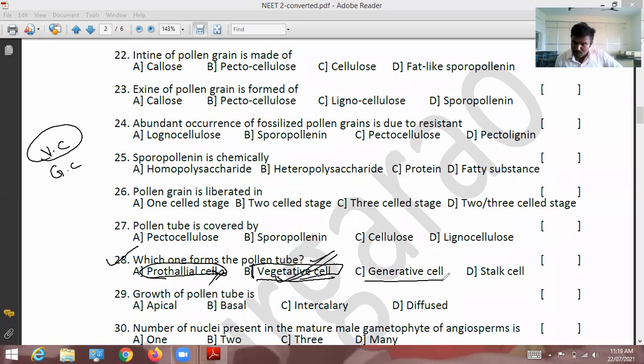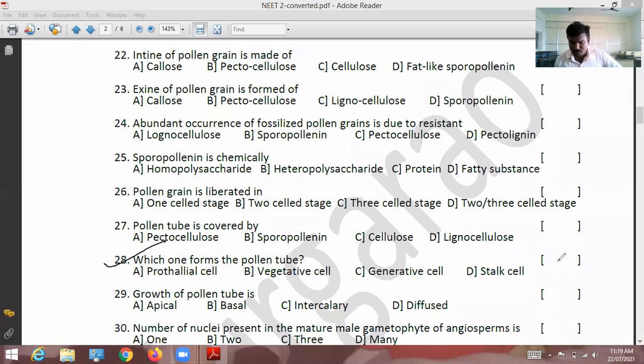The generative cell undergoes mitotic divisions and gives two cells. It is one cell, one nucleus, and one nucleus. These two are called male gametes. Stalk cell is different in this question. For the stalk cells and pollen tube, there is no relation. So for the 28th question, the correct option is B.